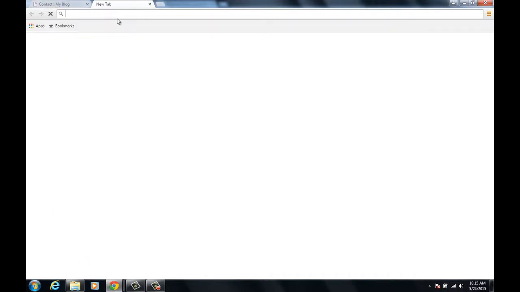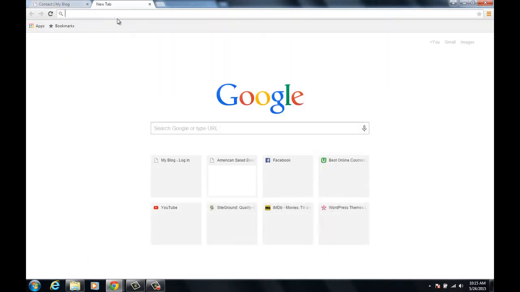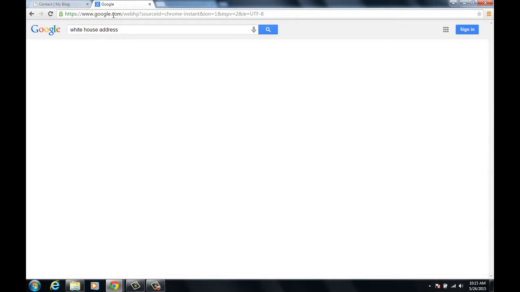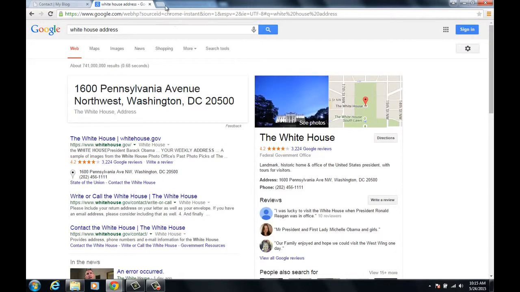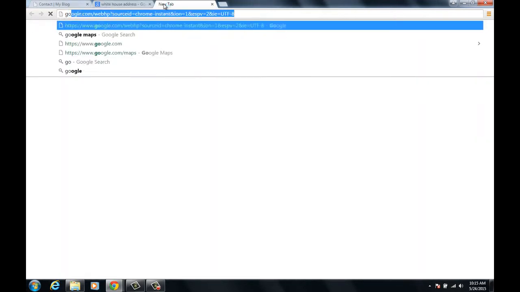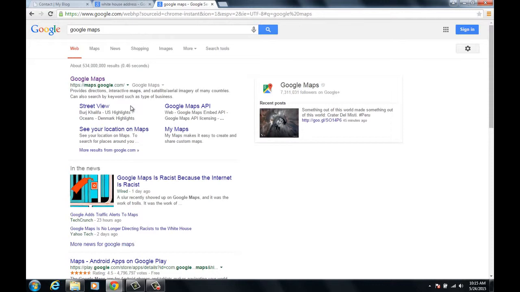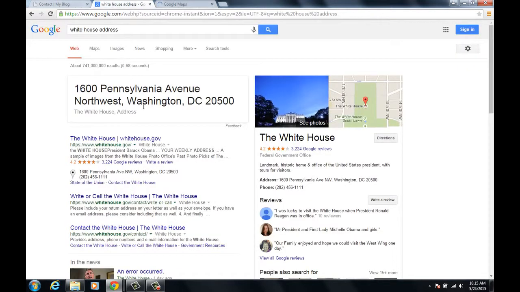So I'm going to open a new tab, and let's embed the map for the White House. Okay, White House address. Okay, we have the address right here. Just go down to Google Maps. Okay, click on this. Now the first thing I'm going to do is copy this address.